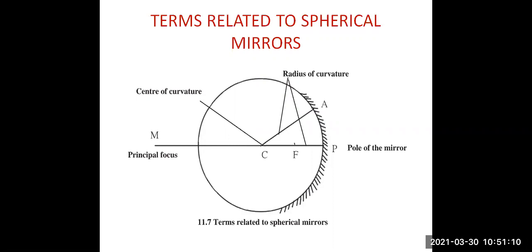Okay, so what is focal length? The distance between the pole and the principal focus of the mirror is called the focal length. The distance is half of the radius of curvature of the mirror. Focal length is half of the radius of curvature of the mirror. So if CP is the radius of curvature, half of CP, that is CF, is its focal length.